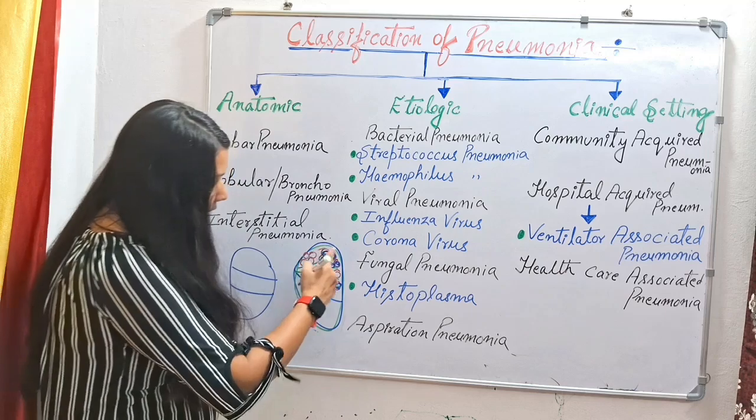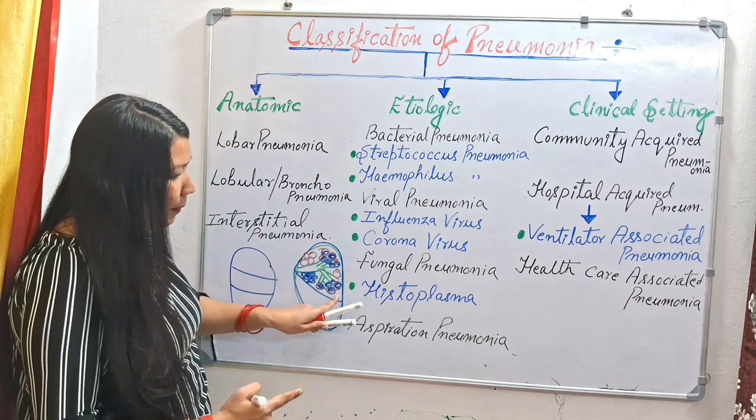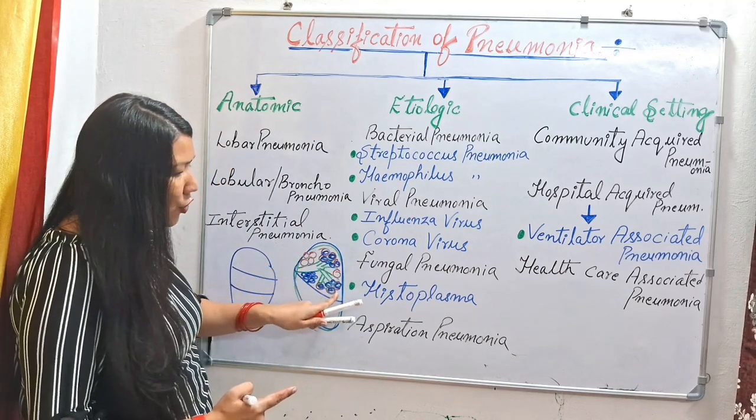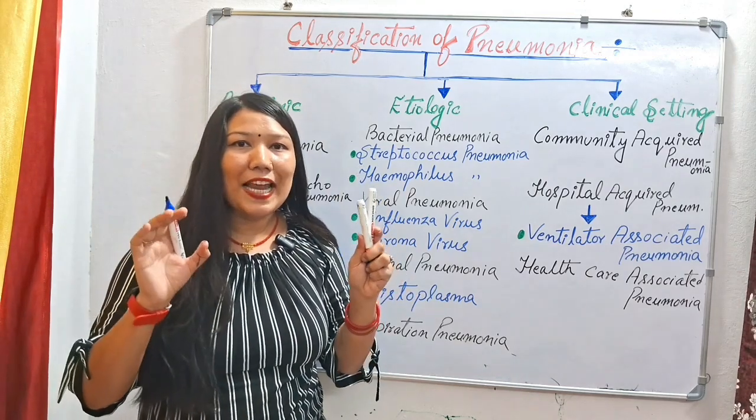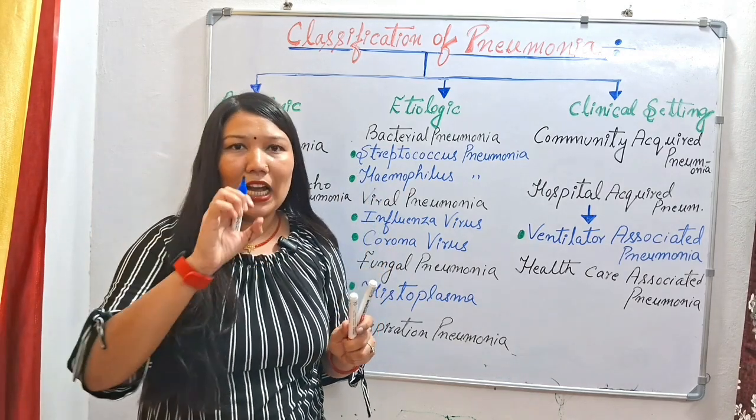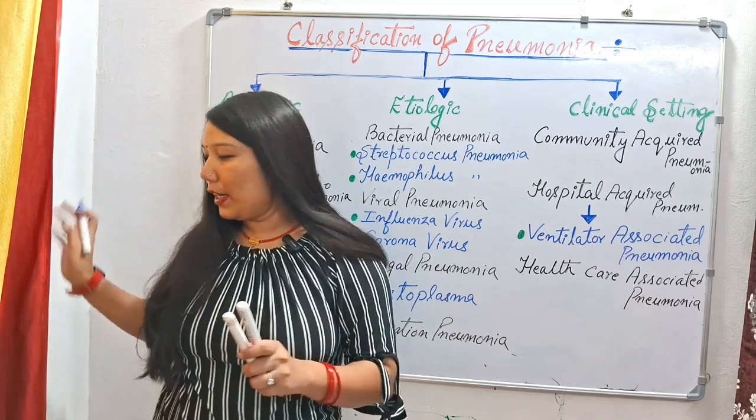So you can see in the picture that there is a patchy consolidation or inflammation. It is not happening in a whole segment. It is happening in a particular area or in a patchy form, not in a diffuse form.